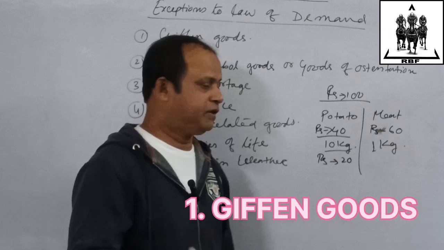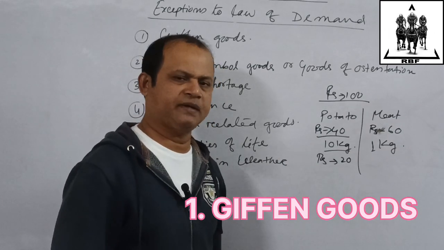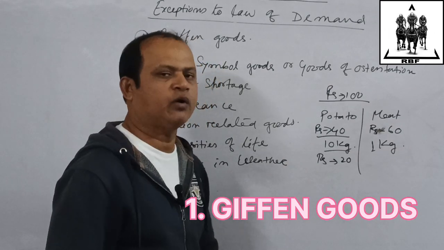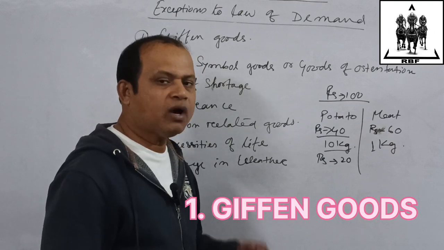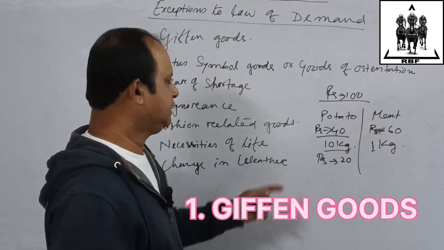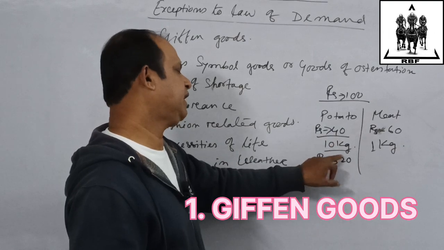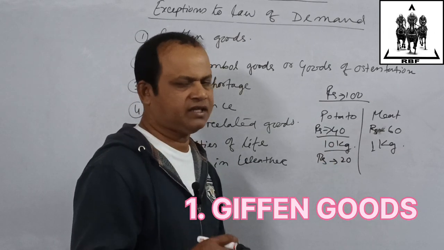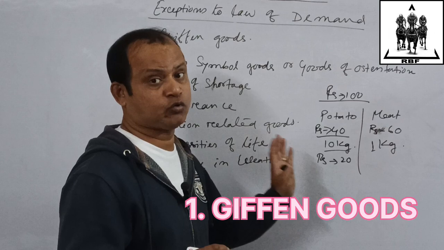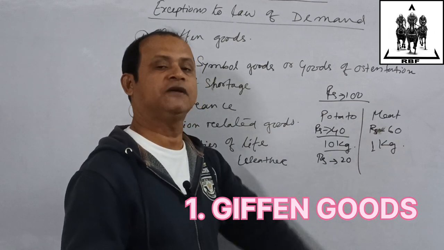Now, as per the law of demand, when the price of potato has fallen, of course they should buy more potato. But what those workers did, they bought the same 10 kg of potato at rupees 20, and the other 20 rupees they spent on buying meat.